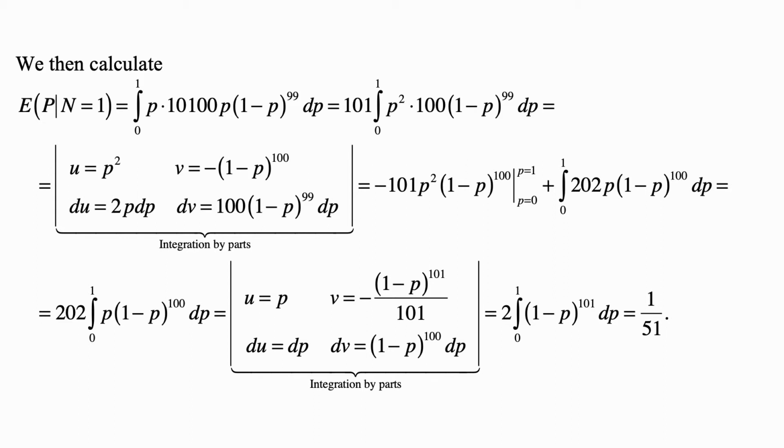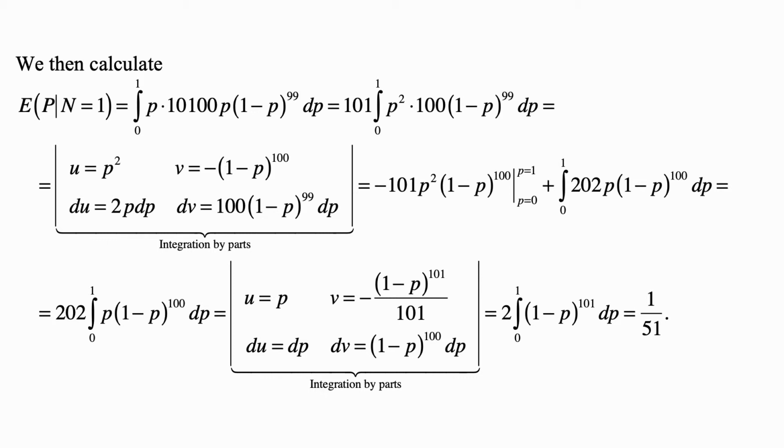That's 101 times the integral from 0 to 1 of p squared times 100 times 1 minus p to the 99th dp. And we do integration by parts and write u equals p squared, so that du is 2p dp. And dv equals 100 times 1 minus p to the 99th dp, so that v is equal to minus 1 minus p to the 100.